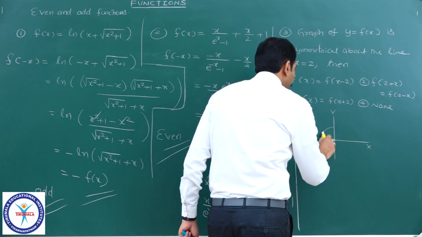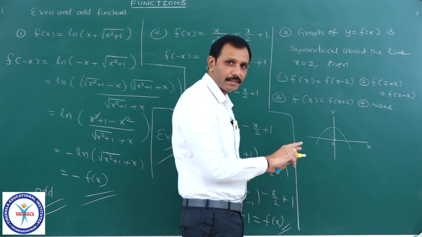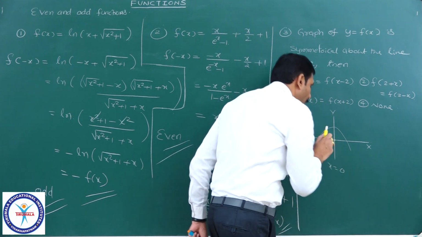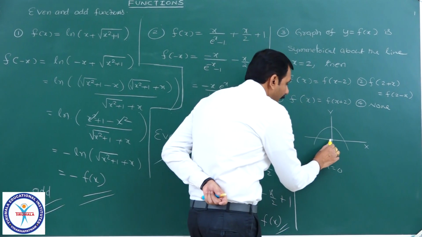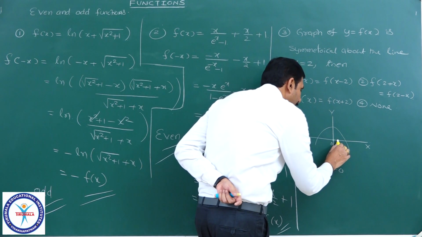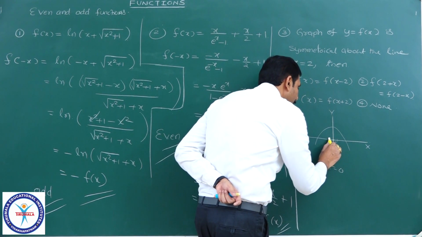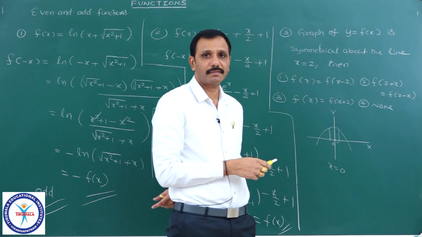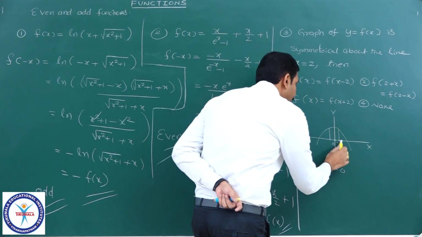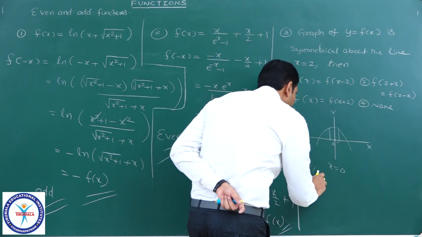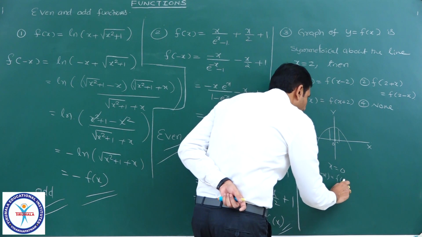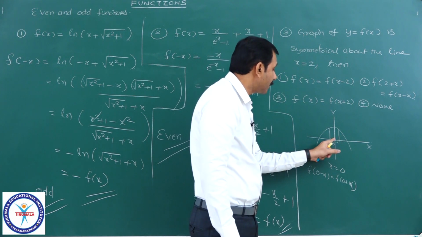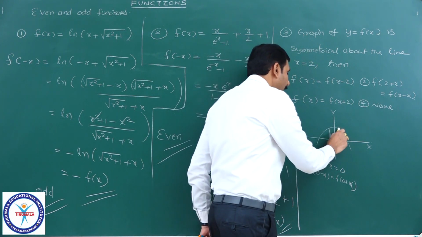Suppose I take a curve, here it is. Yes, now I can say it is symmetric about the y axis, meaning symmetric about the line x equal to 0. What is the meaning of symmetric about this line? Suppose it is at a distance of alpha, and if I take this value and this value, both are equal. That is, f of 0 minus alpha should be equal to f of 0 plus alpha. The function value at 0 plus alpha and 0 minus alpha is the same. That is the meaning.